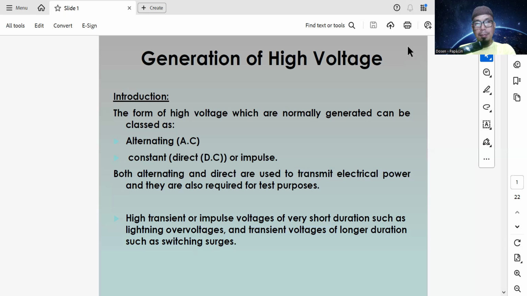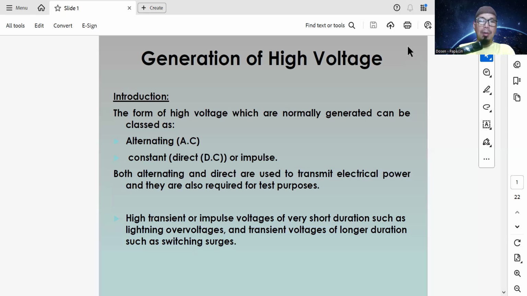But the lack of alternating current is most of the losses in the transmission. To decrease the losses, or copper loss, in the transmission, we need to increase the voltage. Why do we increase the voltage?